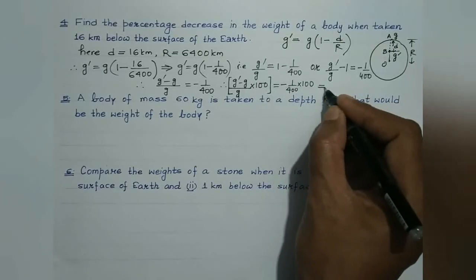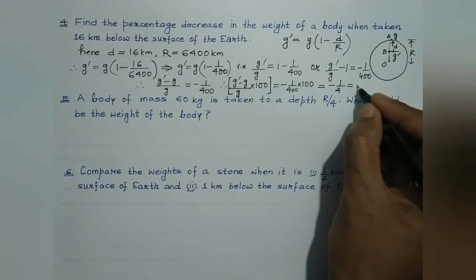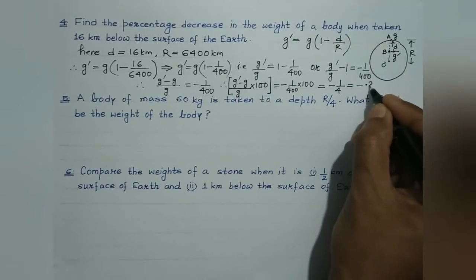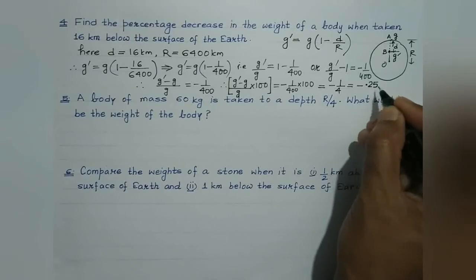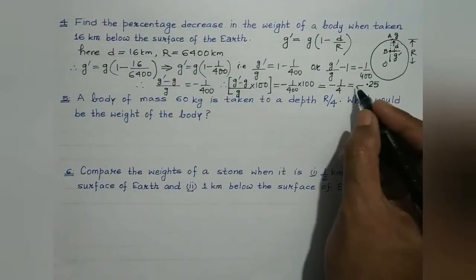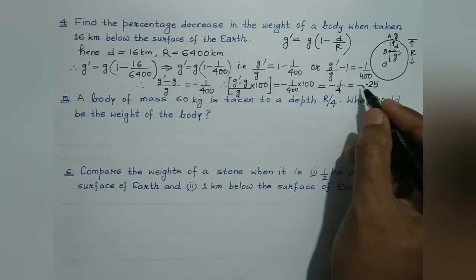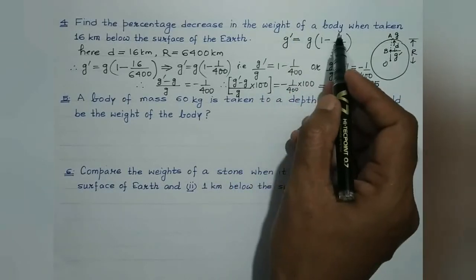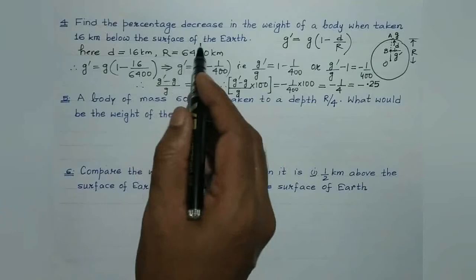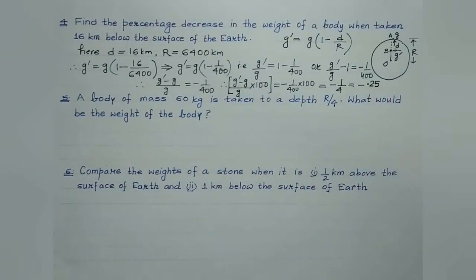So we get minus 1 by 4, that is minus 0.25. So this is the answer. The negative sign suggests that it is the case of percentage decrease, right? So the percentage decrease in the weight of a body when it is taken 16 km below the surface of the Earth is 0.25%, right? Okay, let's proceed to the next question then.